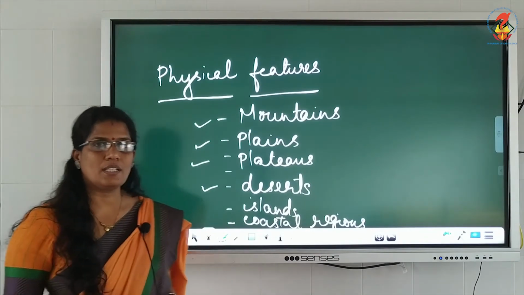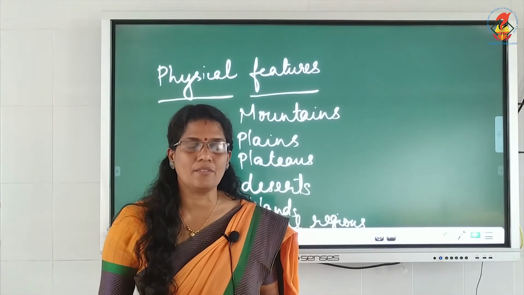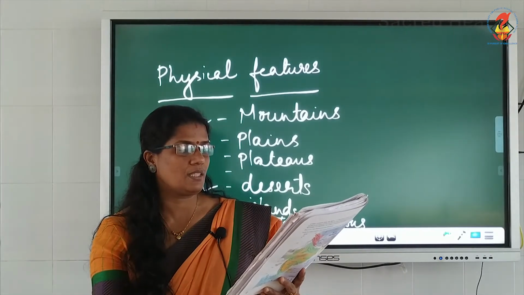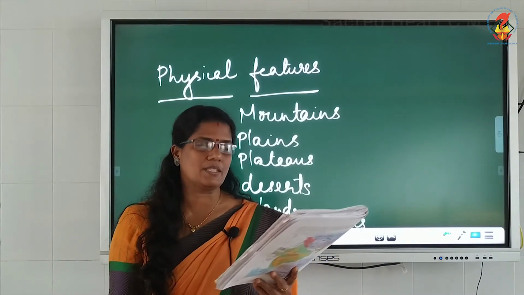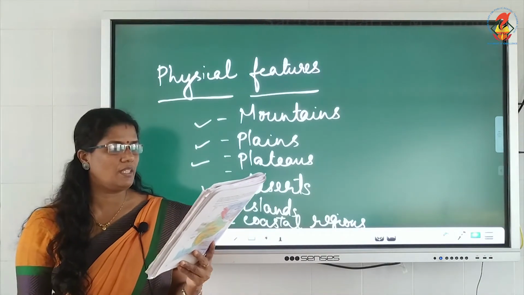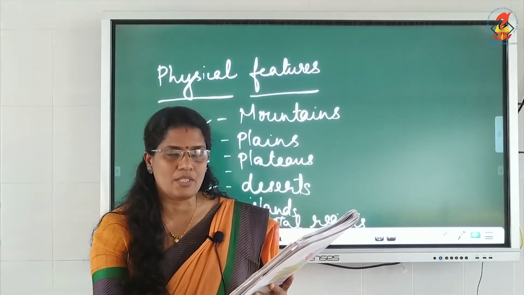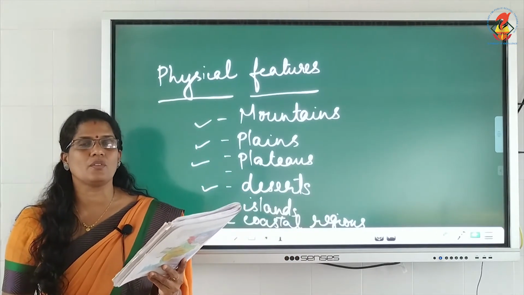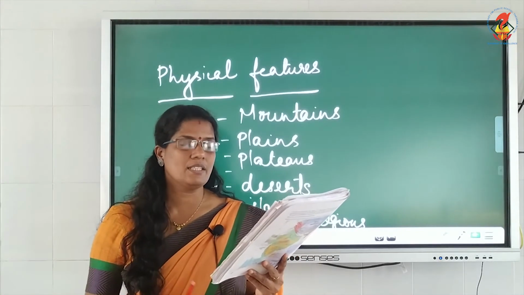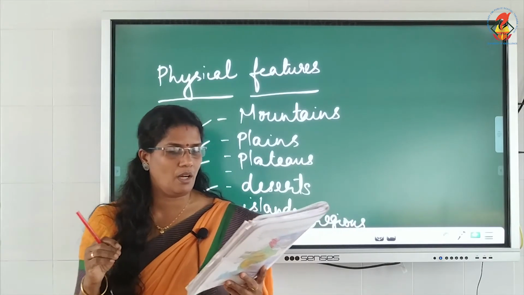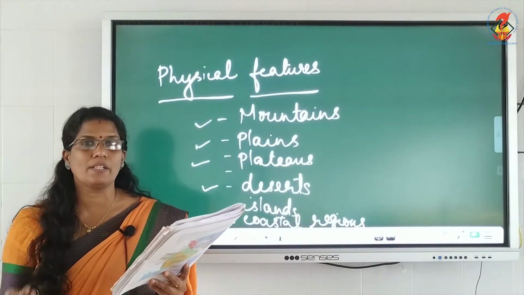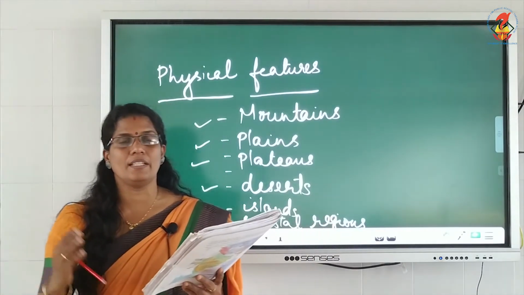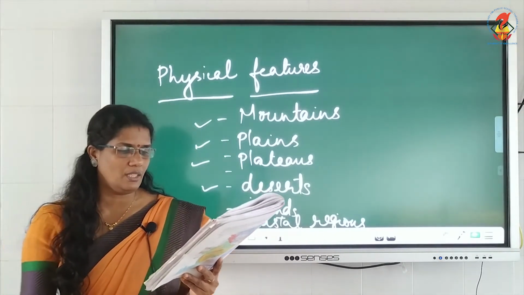So plateaus, clear to all of you, are the tableland seen to the south of the northern plains. In the Peninsular plateau, the Vindhyas and Satpuras are the important ranges. Underline, the Vindhyas and Satpuras are important ranges. The Aravalli Hills, one of the oldest mountain ranges of the world, are located here. The Western Ghats provide the border of the west, and the Eastern Ghats provide the border of the east.